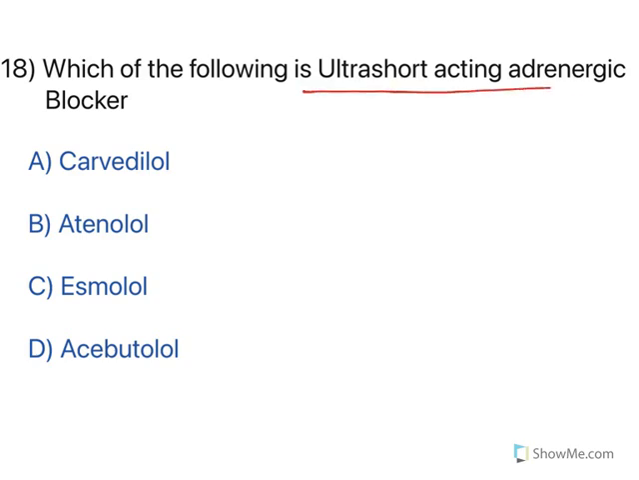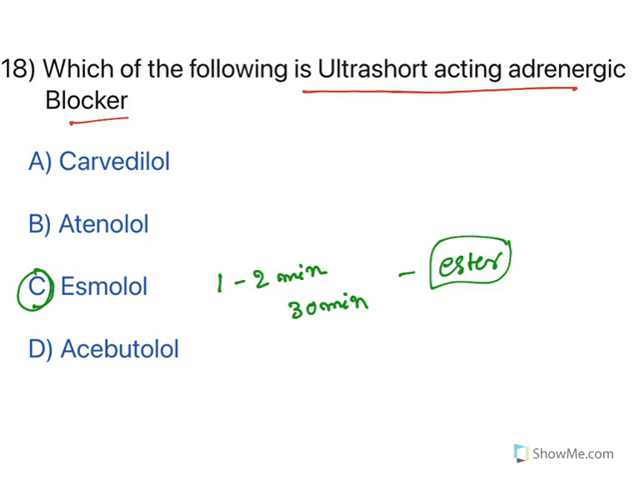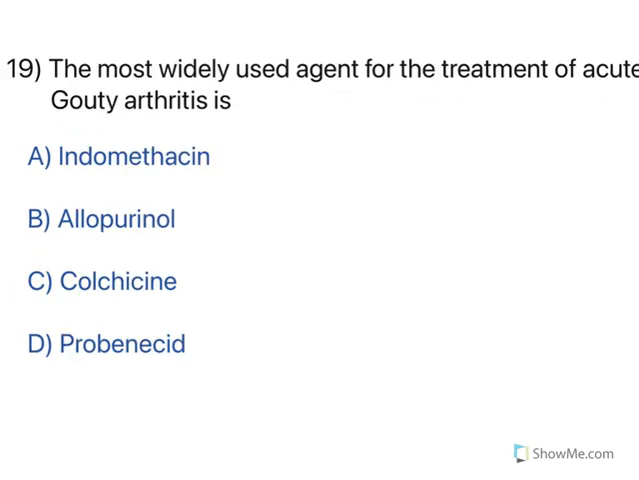Which of the following is an ultra short acting adrenergic blocker? This is a very popular one, esmolol. In fact, esmolol starts showing its action in 1 to 2 minutes and the duration of action is 30 minutes. Now, the reason for this short duration of action is it has got an ester linkage in its structure. The ester breaks down to give an acid derivative, and when ester is converted to acid, it is easily excreted out of the body. That is the reason it has got a very short duration of action, and it starts showing action within 1 to 2 minutes of administration. Esmolol.